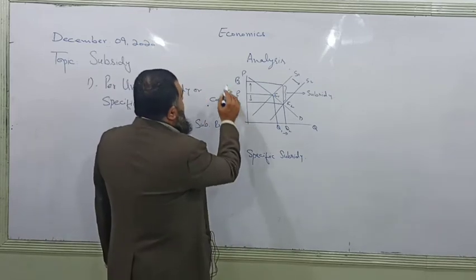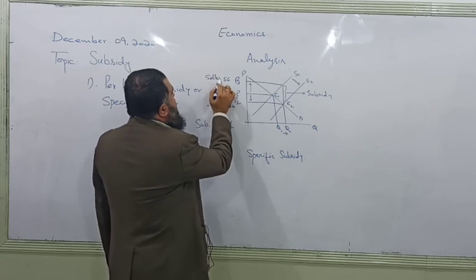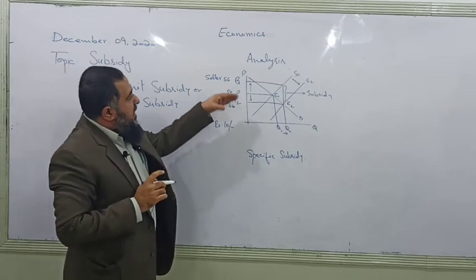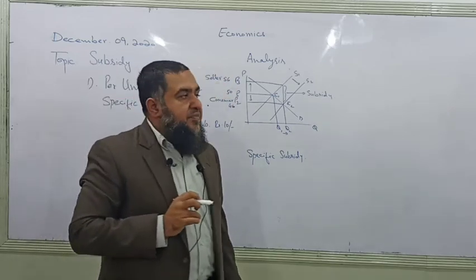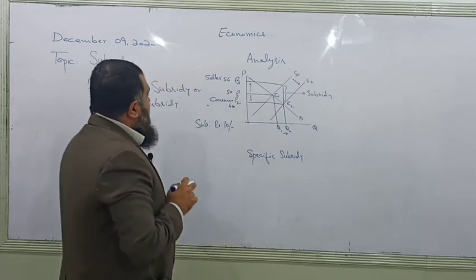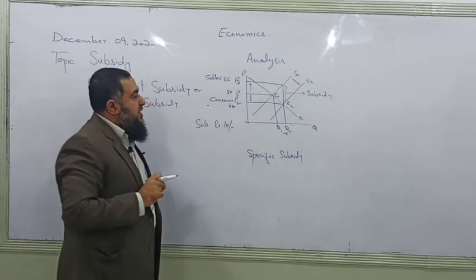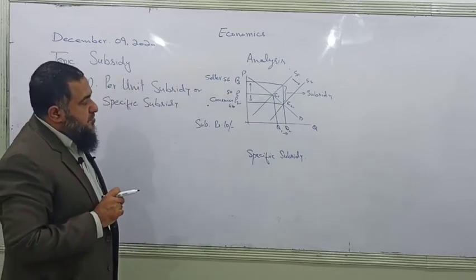And now the seller will receive a price of 56 from the government. This is the seller price. So out of 10 rupees, 6 rupees are paid to the producer in the form of subsidy. Now the producer is enjoying the larger part of the subsidy, and the consumer benefits in the form of lower prices, paying 46 instead of 50 rupees.